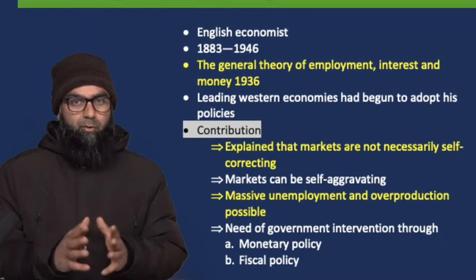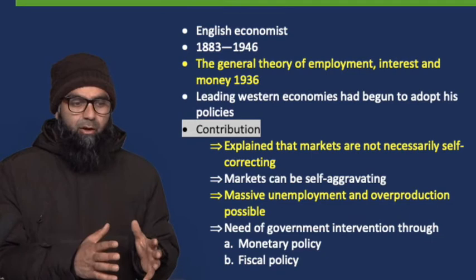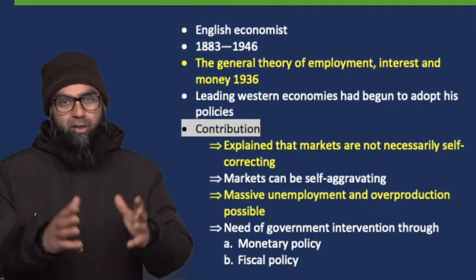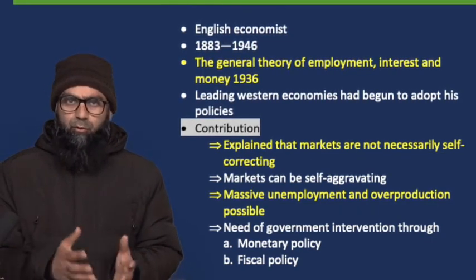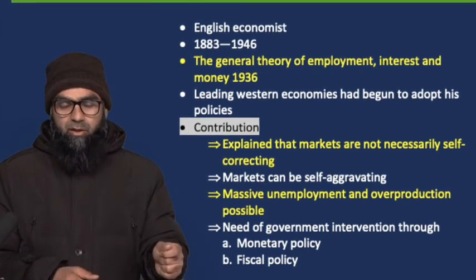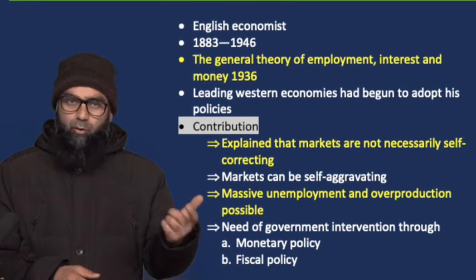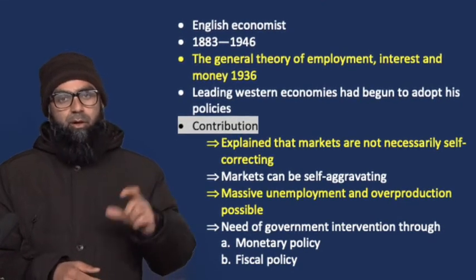Now, what is the most significant part that Keynes brought forward? The classical economists thought that markets are self-correcting, therefore there was no need for government intervention. They believed that governments should not intervene in the economy, even if something went wrong, because the markets are going to self-correct. But over here, J.M.